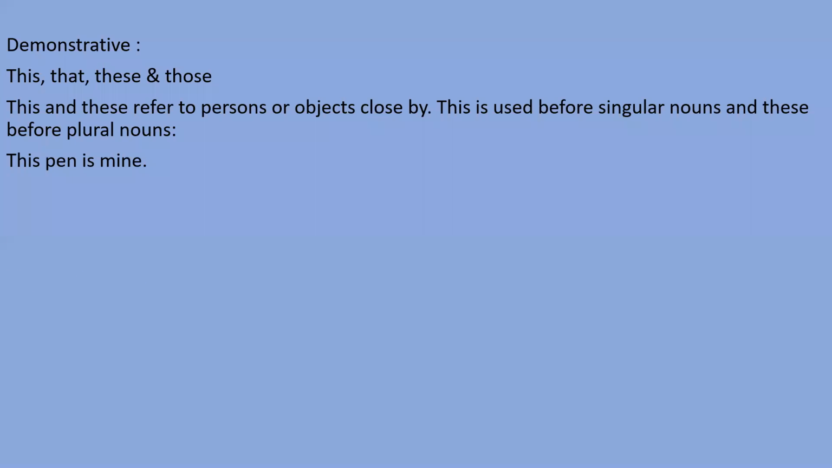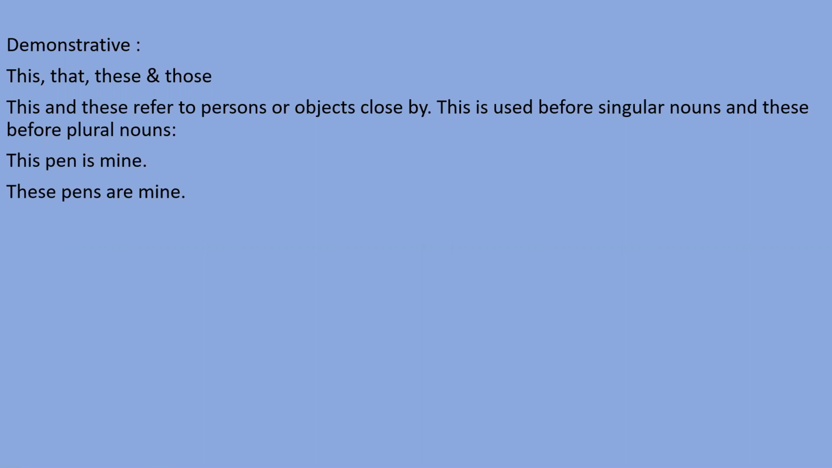Let's look at these examples. This pen is mine. Here this is an adjective, and to point out the pen I am using this. This pen is mine. To point at a pen kept near us, we use this, that, these and those, right? So pen is singular and it is close by, so we should use this. That's why I'm saying this pen is mine.